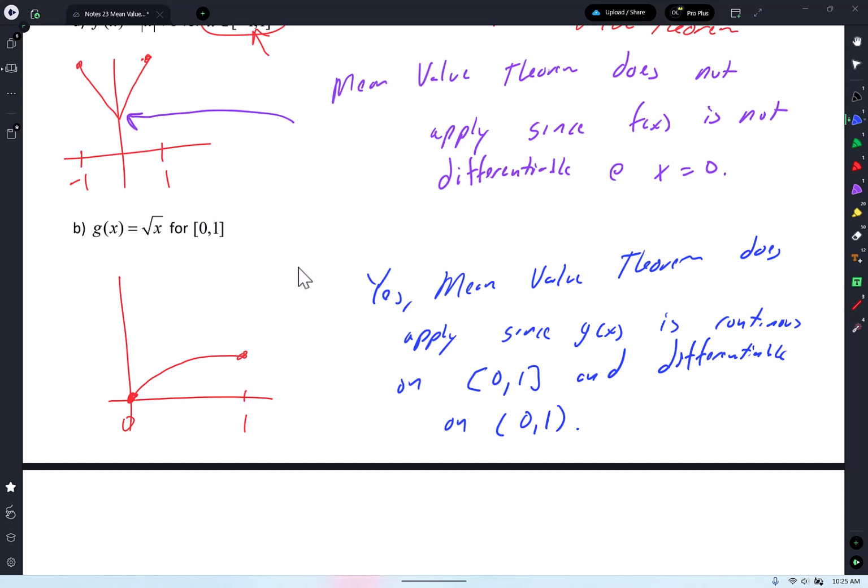I guess you can maybe even say continuous and differentiable on the closed, but you want to say differentiable on the open. You don't want to include the endpoints for differentiability. And that's it. That's all you're doing.